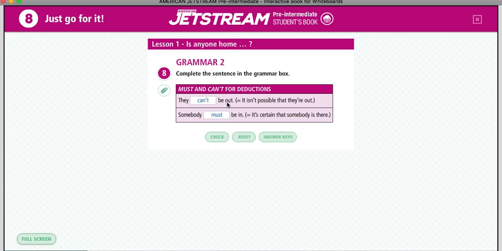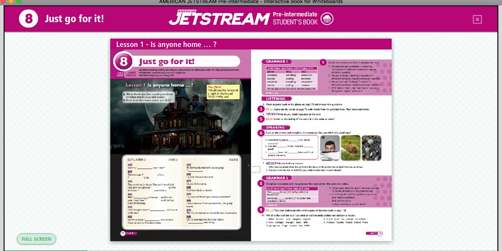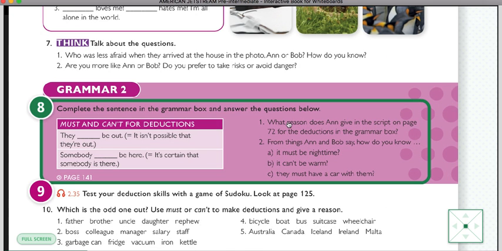This is not que no puedan, de que no sea posible que salgan, sino de que tú estás haciendo una deducción, okay, they can't be out because both cars are in the garage. So that's not possible. This is like a deduction. That's the idea.